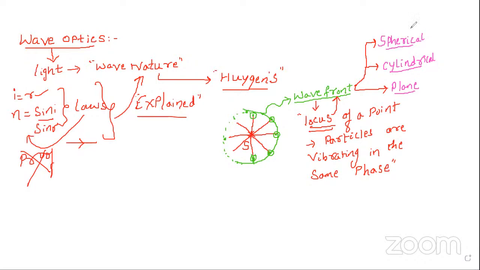In the spherical wavefront, this will be the source, a point source. This point source is going to produce a spherical wavefront. In the case of a cylindrical wavefront, we have a linear source. This linear source is going to produce a cylindrical wavefront. So which source is going to produce a cylindrical wavefront? Linear source.